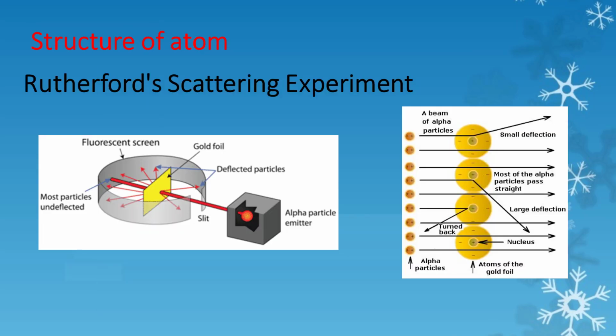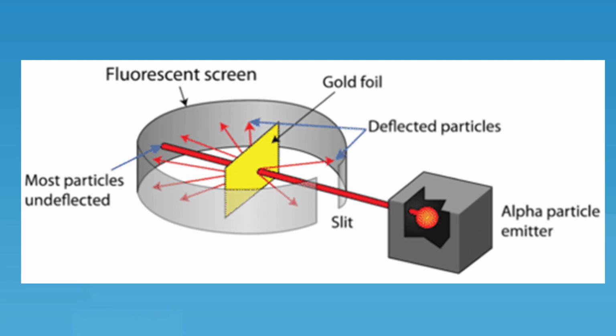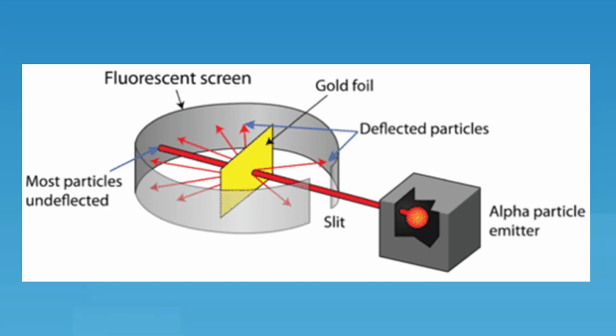Rutherford had studied and made nuclear model of atom in 1911. So, now we should know Rutherford's nuclear model of atom. Rutherford studied the inside of atom by his celebrated scattering experiment. In this experiment, he took very thin gold foil and bombarded it with positively charged alpha particles.